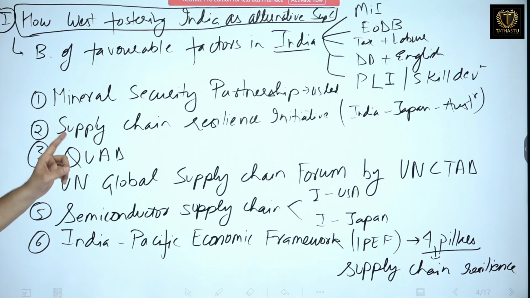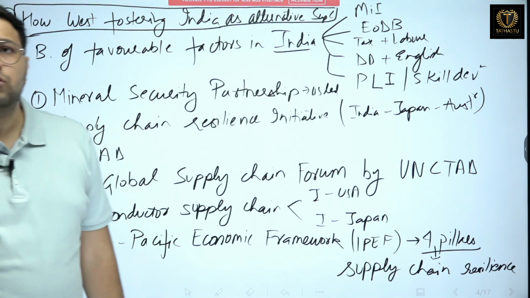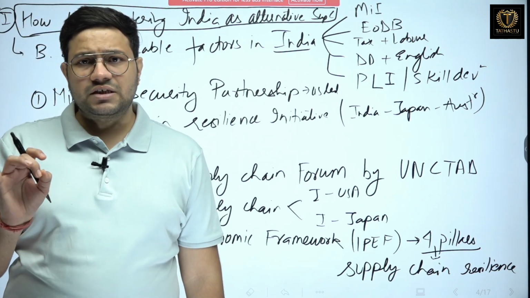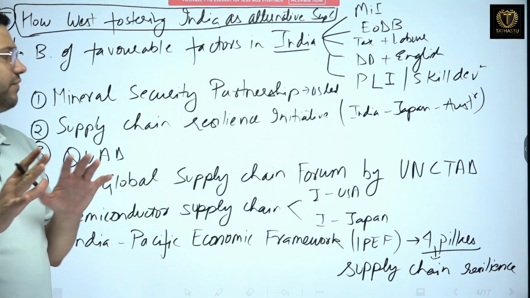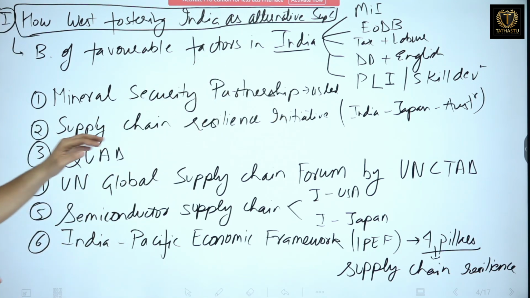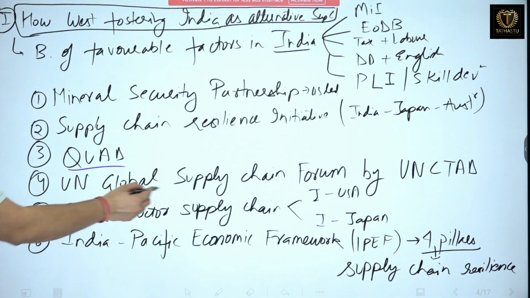This is between India, Japan and Australia, and it is basically for having sustainable and inclusive growth in the Indo-Pacific region. Sustainable and balanced growth in the Indo-Pacific region. India, Japan, Australia. With these three countries, the USA also came and they made the Quad. Clear this much?